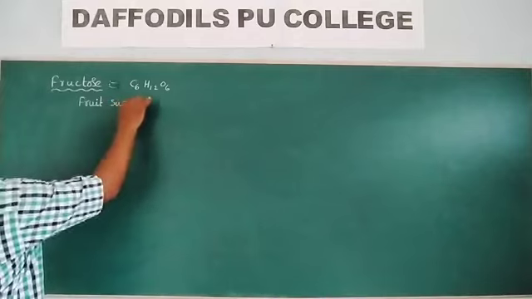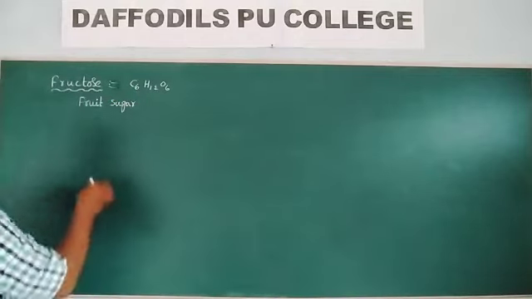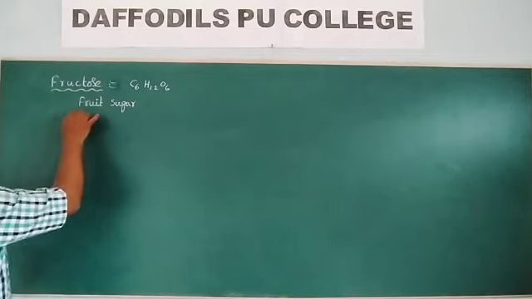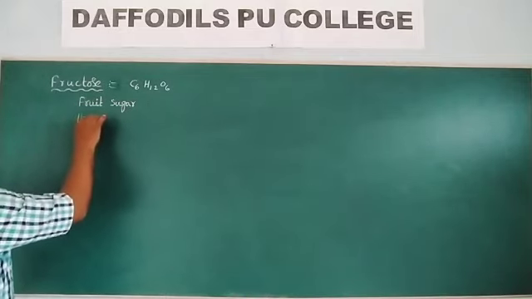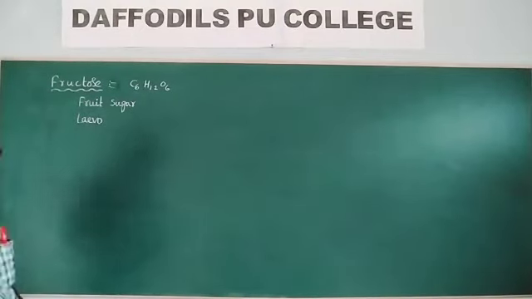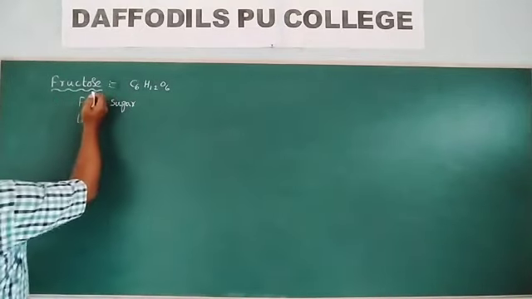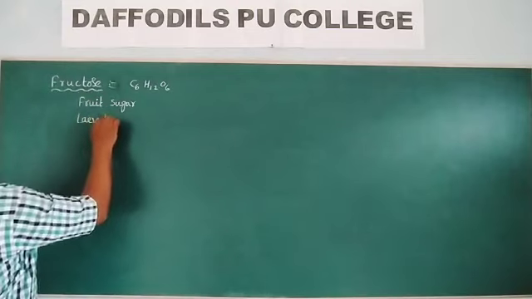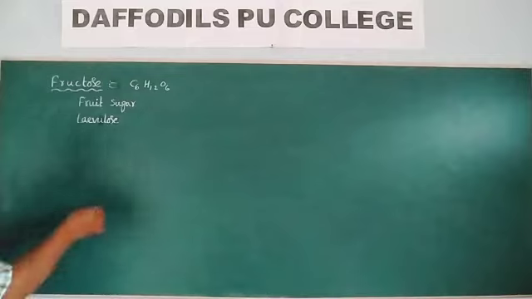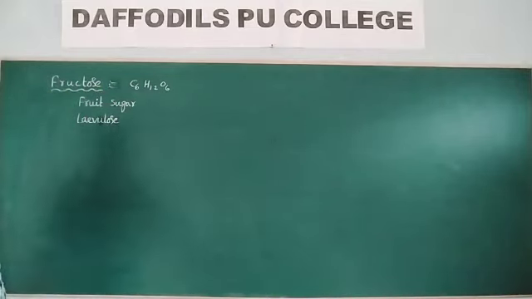It is also called levulose. So all these are the names of fructose.